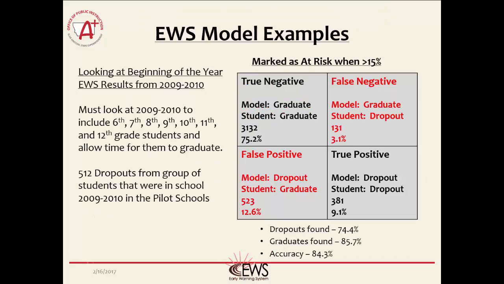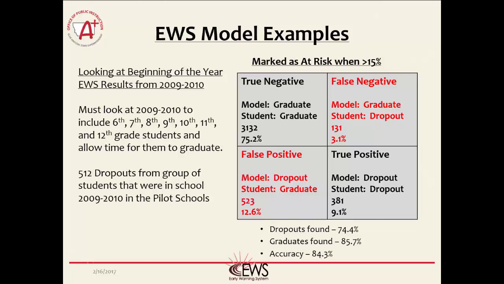So, as an example, let's compare a confusion matrix when any student that has a dropout percentage above 15% is identified as at risk. For a full data set, we need to allow time for the 6th grade students to graduate, which means we have to go back to the data as it would have looked at the beginning of the school year in 2009 and 2010. Using that data, we can run the EWS using the current model and see how the results would turn out in the confusion matrix. In that group of students the OPI has data for, there were 4,167 students, 512 of which eventually dropped out. The results of the confusion matrix are shown in the slide. You can see that most students are in one of the boxes with black font, which the model displayed correct results for.